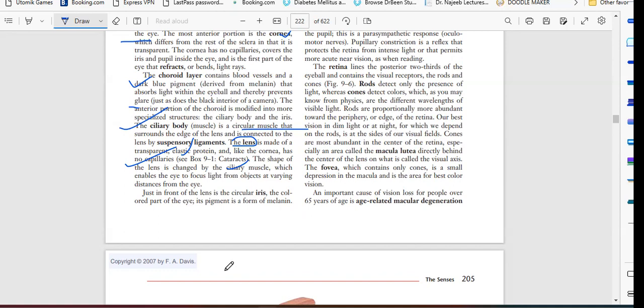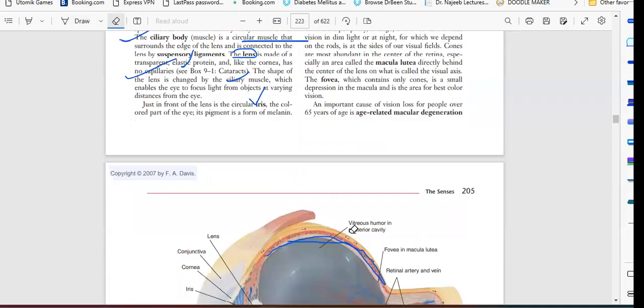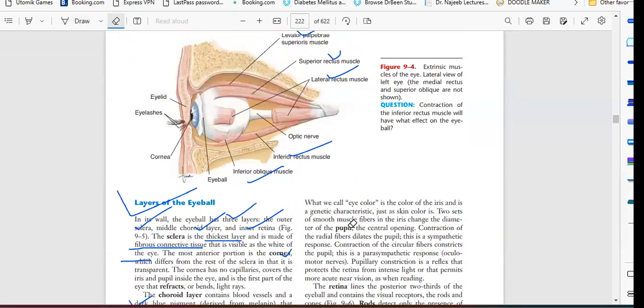Okay. Next is just in front of the lens. So who will decrease the shape, constrict or dilate? It is the iris. Just in front of the lens is the circular iris, the colored part of the eye. Its pigment is a form of melanin, what we call eye color. So basically the color is blue, the eye is bluish, reddish, brownish, blackish. So how are we knowing this with the help of the iris?